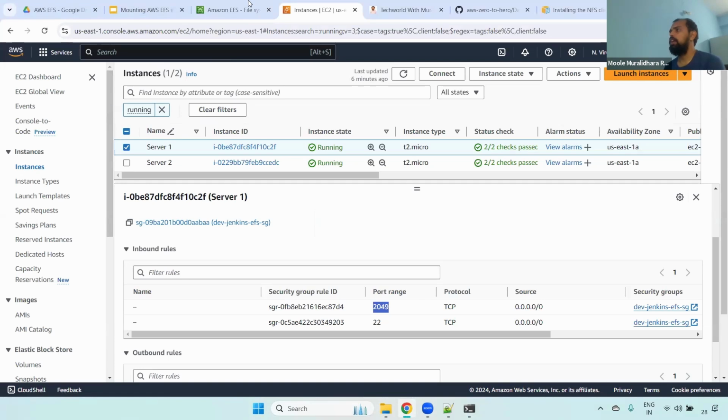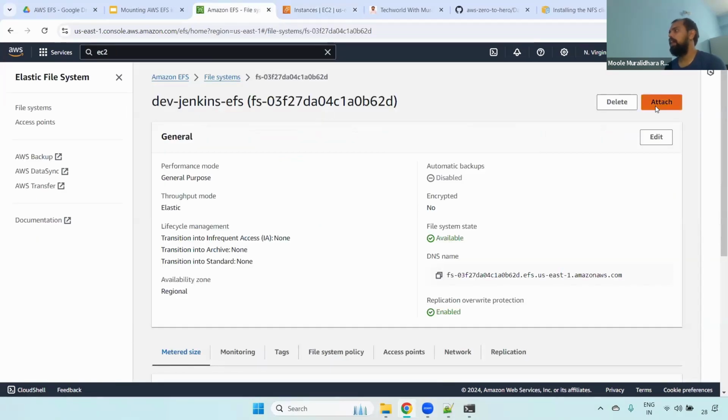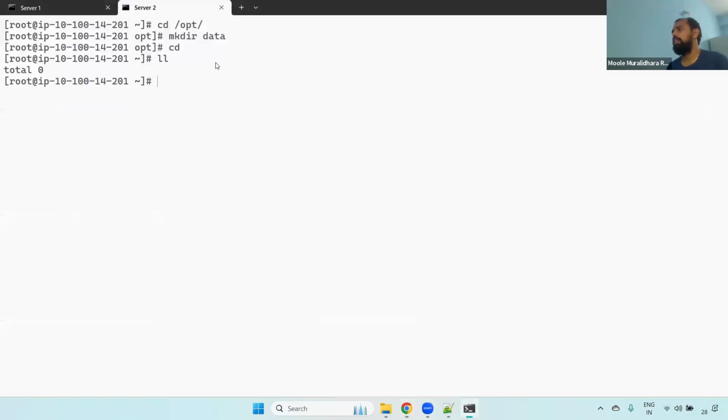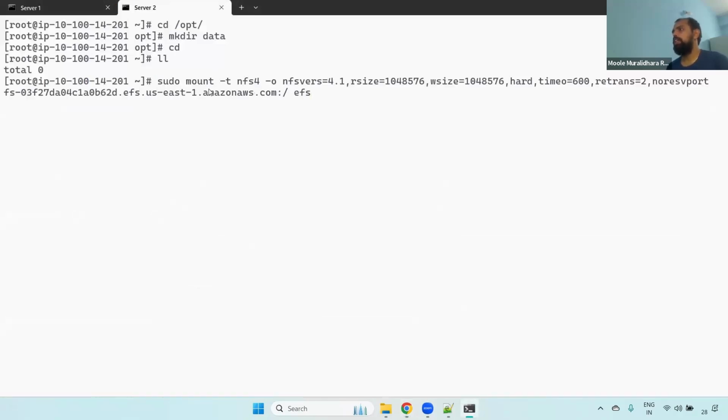is being shared or not. Now you can go here, click attach, and then you can copy here. Remember, in server 2 also, that is Amazon Linux, the NFS utils is already installed. Now you can see it here, run this one. Here you have to give /opt/data. Now you can give it. Now if you see here, it is mounted. Now you can go to that /opt.